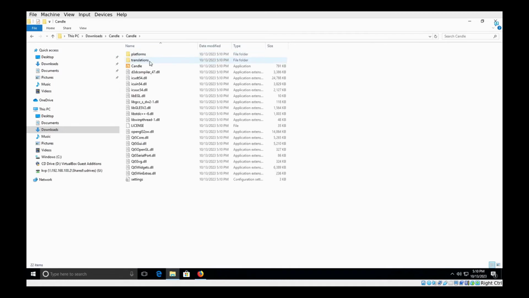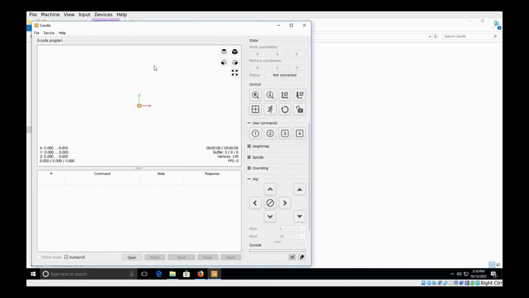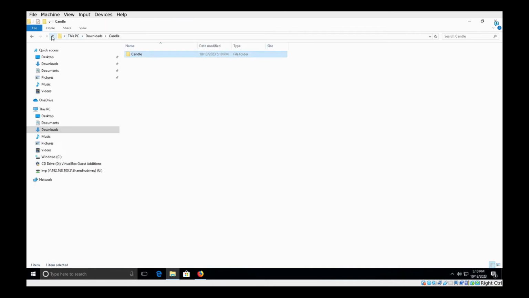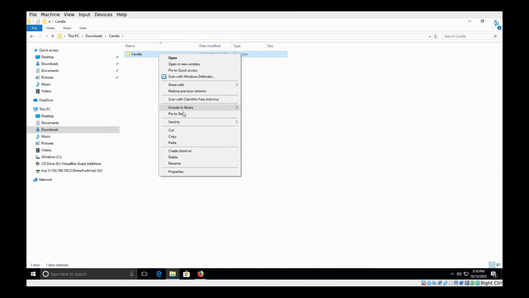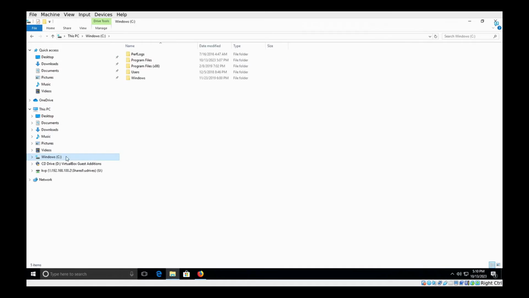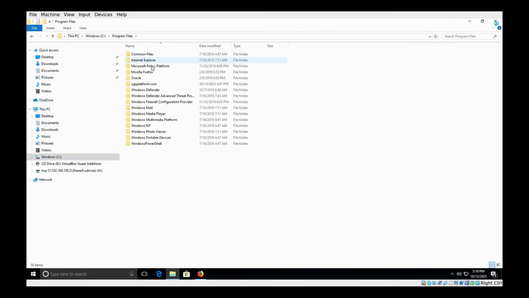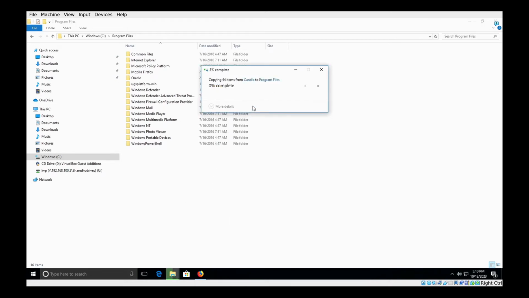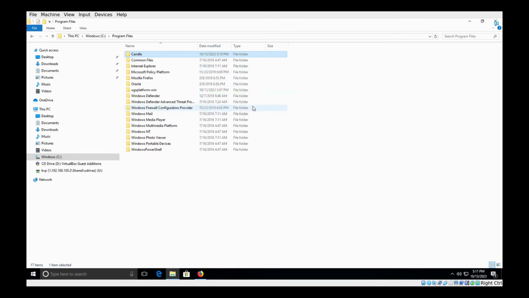Let's go in and test it. There's our executable. Let's see if it launches. And it does. Good and quick. So now let's put that one in our program files directory. We'll go to Windows C, program files, and we will paste. And we're doing this again this way because there is no installer for either of these programs.